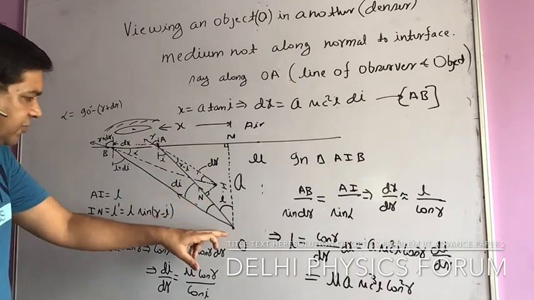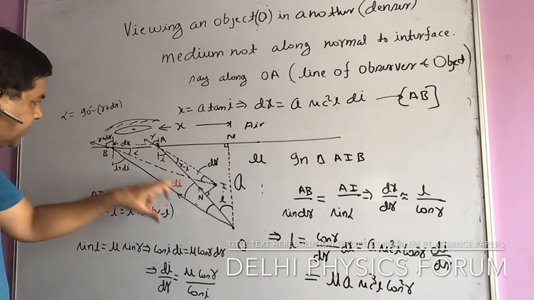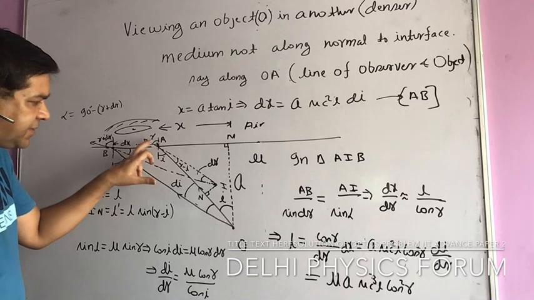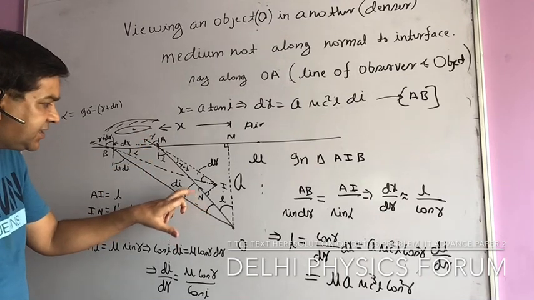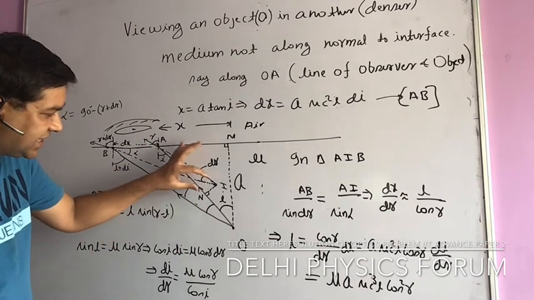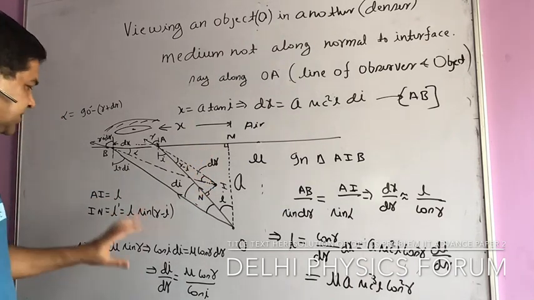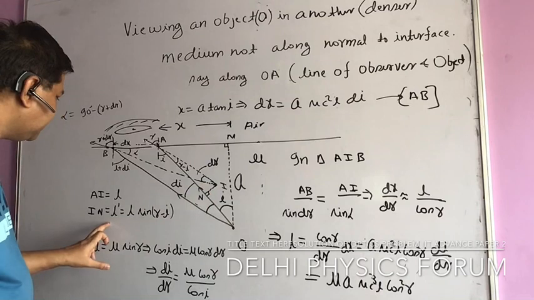So I am interested in calculating this L dash. The line of vision, the line of observer and object, is OA, but the image does not appear on that line. Image is deviated from this line by distance II. So I am interested in calculating this distance. So that is my target. My target is to get II, that I am naming as L dash.